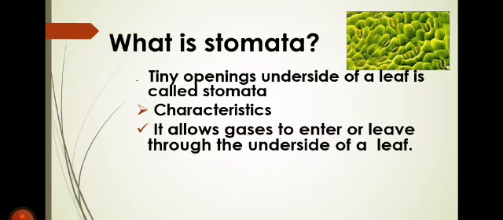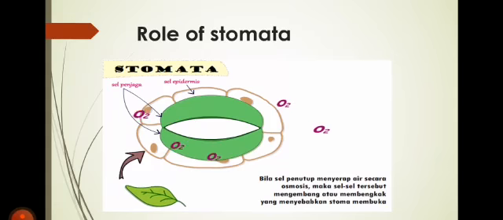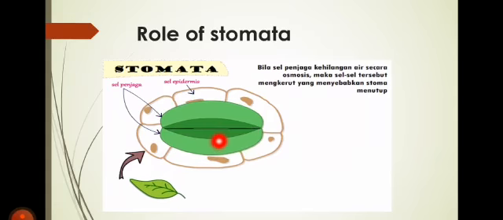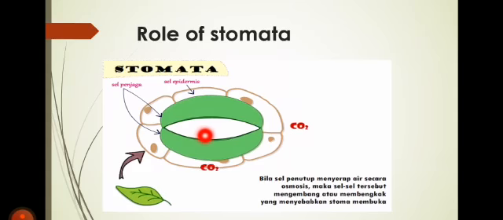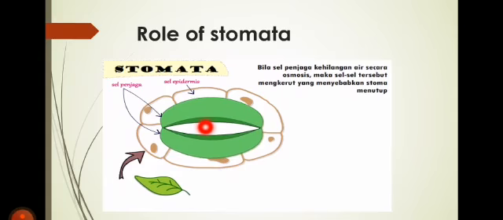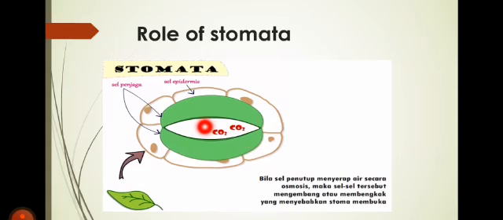Okay, now look at the structure of the stomata. Look here, this is a stomata. When it is open, you can see the carbon dioxide gas is entering the leaf through the stomata, and oxygen gas is coming out.